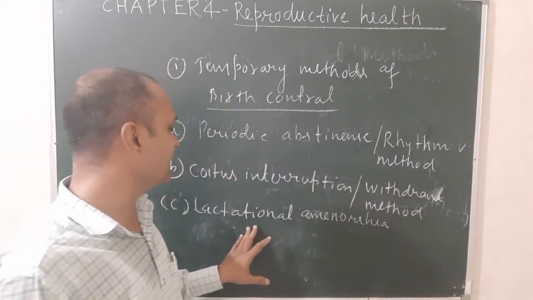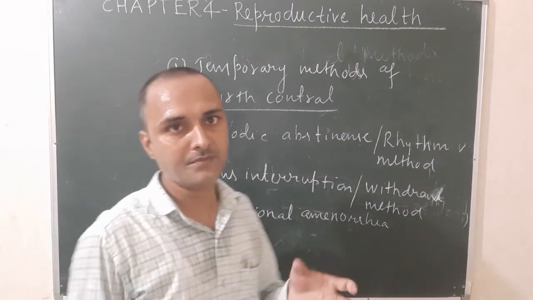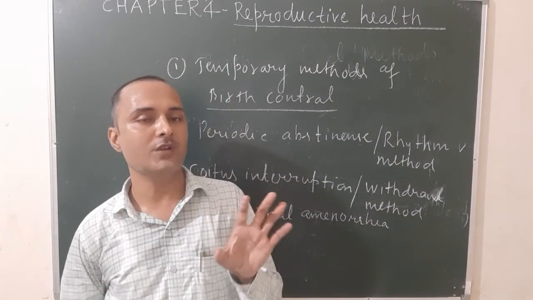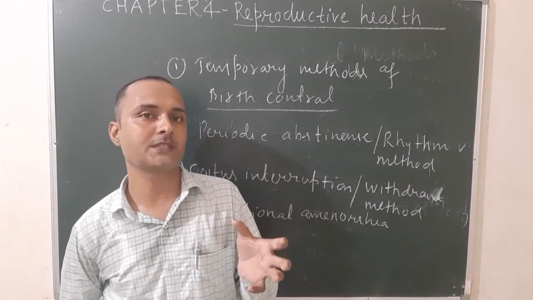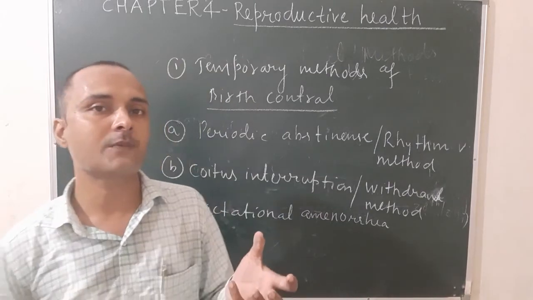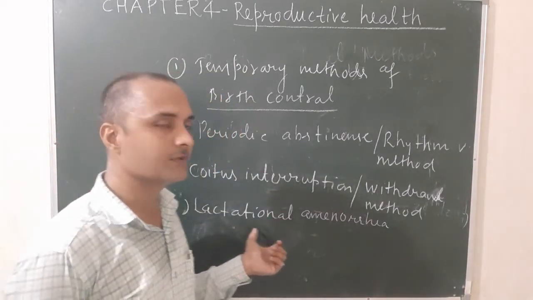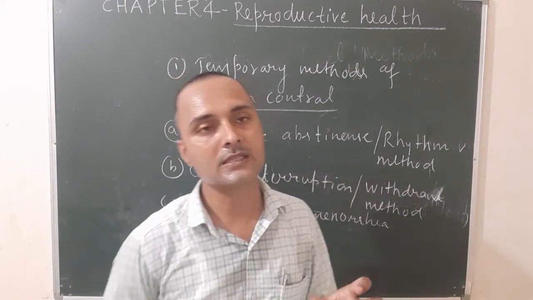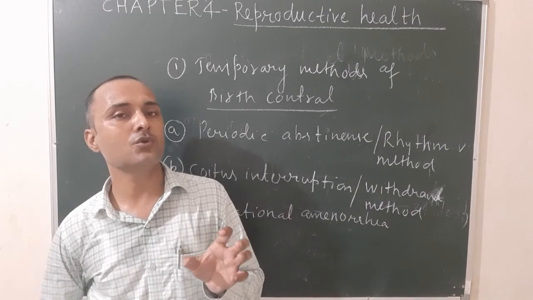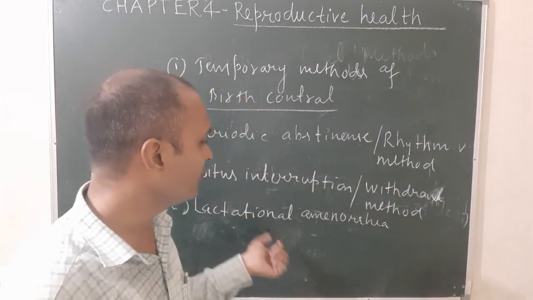So this is known as lactational amenorrhea. So in this method, just after childbirth, the hormones responsible for ovulation remain stopped up to 6 months. That means the chances of pregnancy or fertilization are nil. So when the male partner transfers semen within the female's body, the chances of fertilization are almost nil. So this is also a kind of birth control method in case of humans.